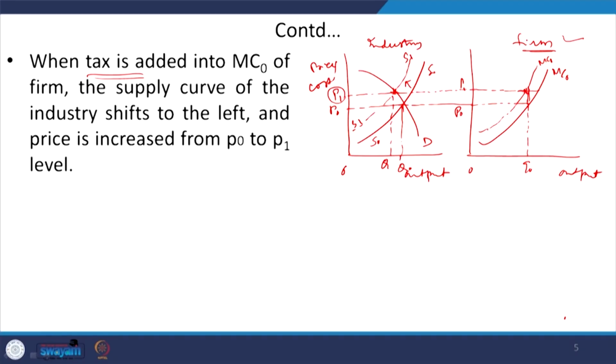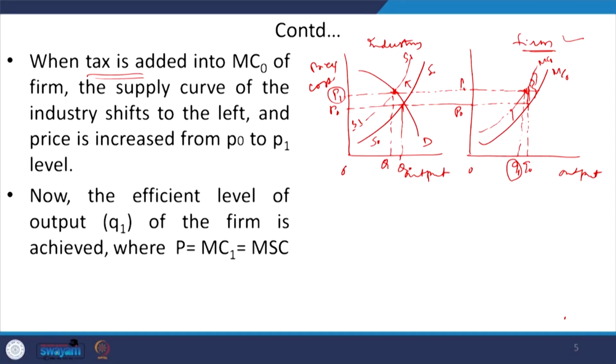So, this point is known as Q1. So, now the Q1 level of output is produced. As a result, when the tax is imposed, this is the tax amount. Okay. When the tax is imposed on the firm, what will happen? The price is increased from the P0 level to the P1 level.